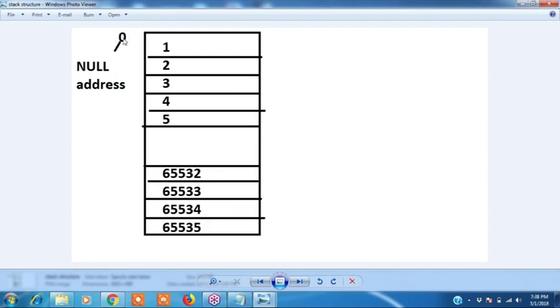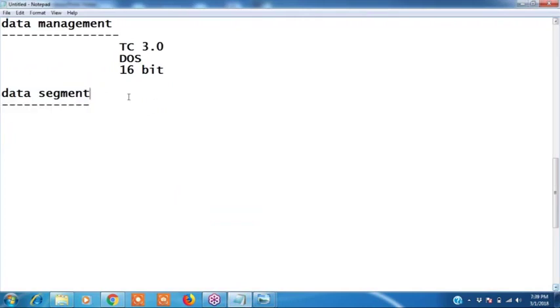Zero address is not there. That address is called the null address. Clear? Okay. Lohit, is it okay, right? You understood, right? Yes, sir. Next. Now, before writing a program, you understood about the data segment also.